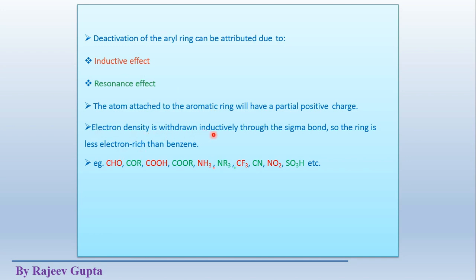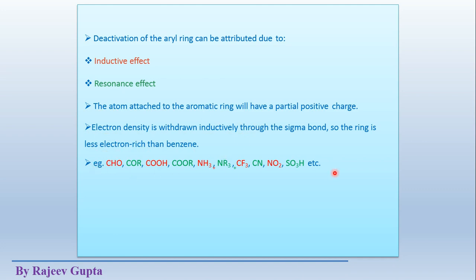Electron density is withdrawn inductively through sigma bonds. As we see in the inductive effect, only sigma bonding electrons shift somewhat to either side. If these are shifting towards the substituent side from the ring side, this is called the minus I effect. So the ring is less electron rich than the benzene ring, meaning electron density is decreased in these types of derivatives of benzene.